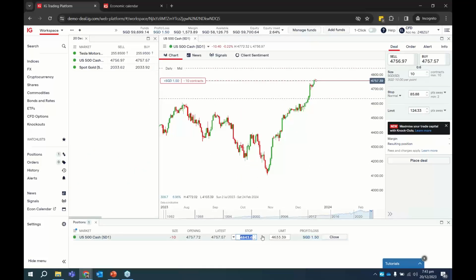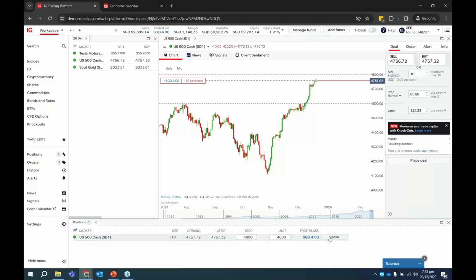Whatever level that we keyed earlier, if you want to amend it right in the middle at any point of time, we can also amend. So let's say if your views change, okay, you think that this stop loss level is a bit too high, you want to make it lower, you can change it to, let's say, 4,800. And if you want to increase the take profit level or reduce it, you can also amend this. Okay, so you can always do the amendment even when you key in here. You can also still amend it after you place the trades.